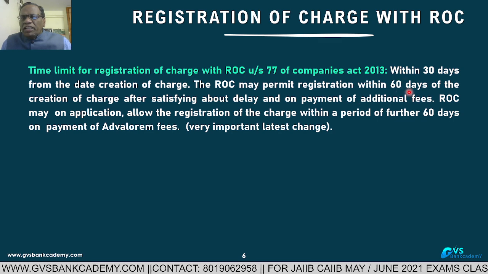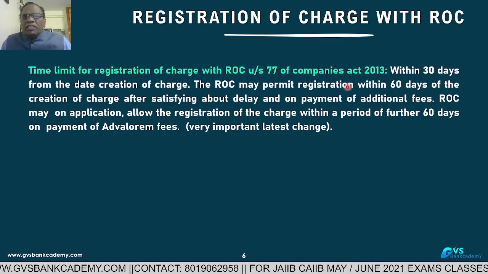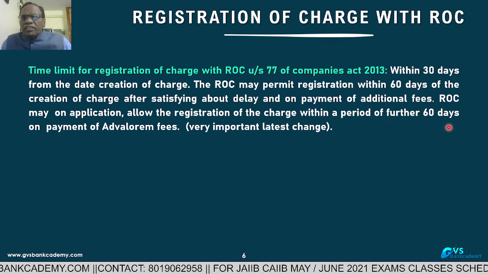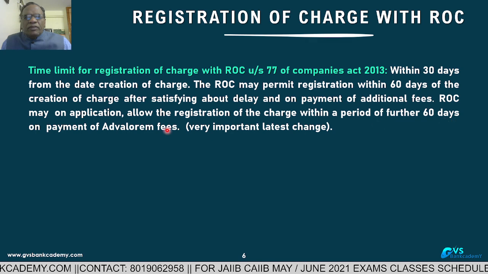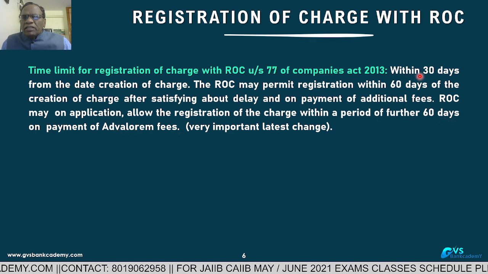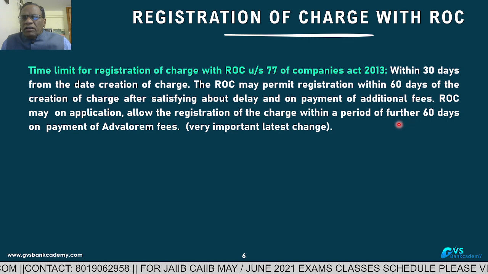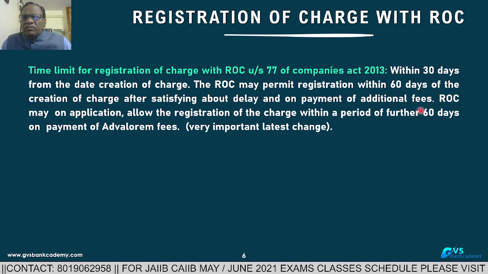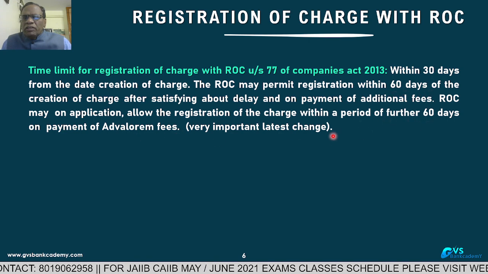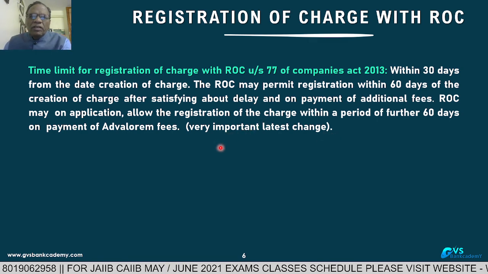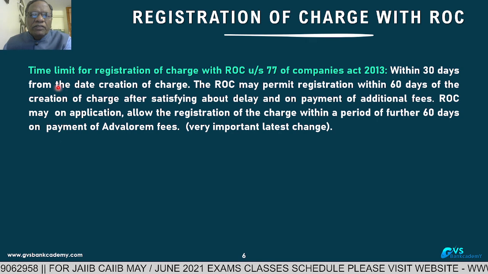Even after 60 days, if the company was unable to create the charge, the ROC is giving, on application, a further 60 days with ad valorem fees. So it means 30 days normal, 30 days with additional fee, and 60 days with ad valorem fees. Up to 120 days they are allowing. After that, they have to take permission from the MCA, Ministry of Corporate Affairs.